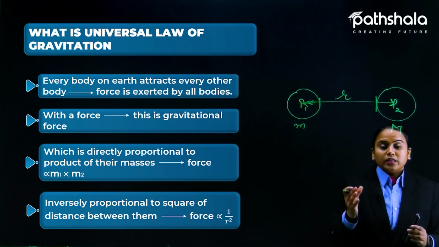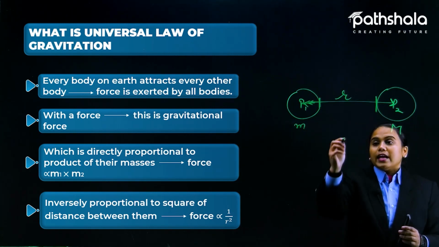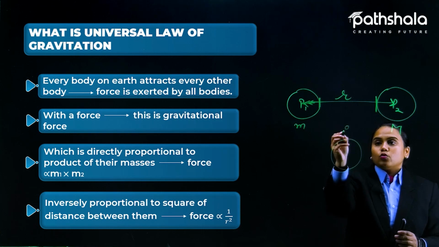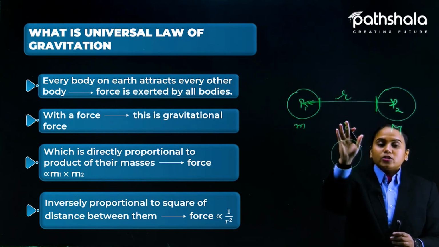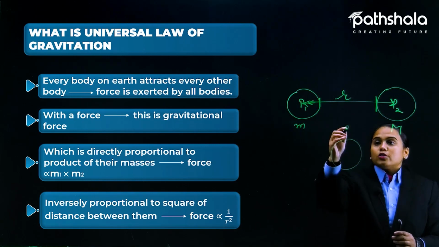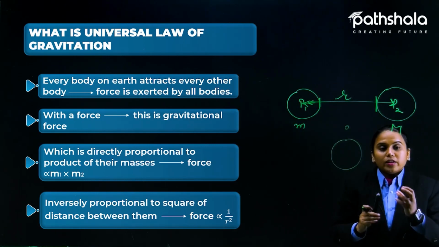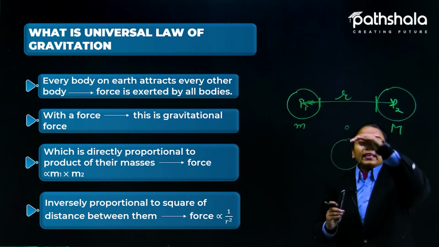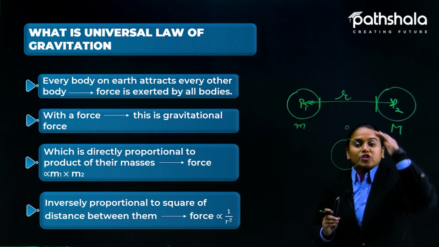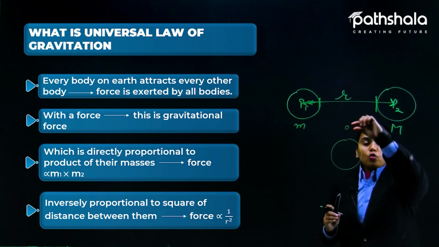Like if we talk about the earth and a stone, the earth is pulling the stone. So we are talking about this whole system, the earth and the stone. Whatever gravitational force results in this case, we can say it is the force of attraction between the stone and the earth.